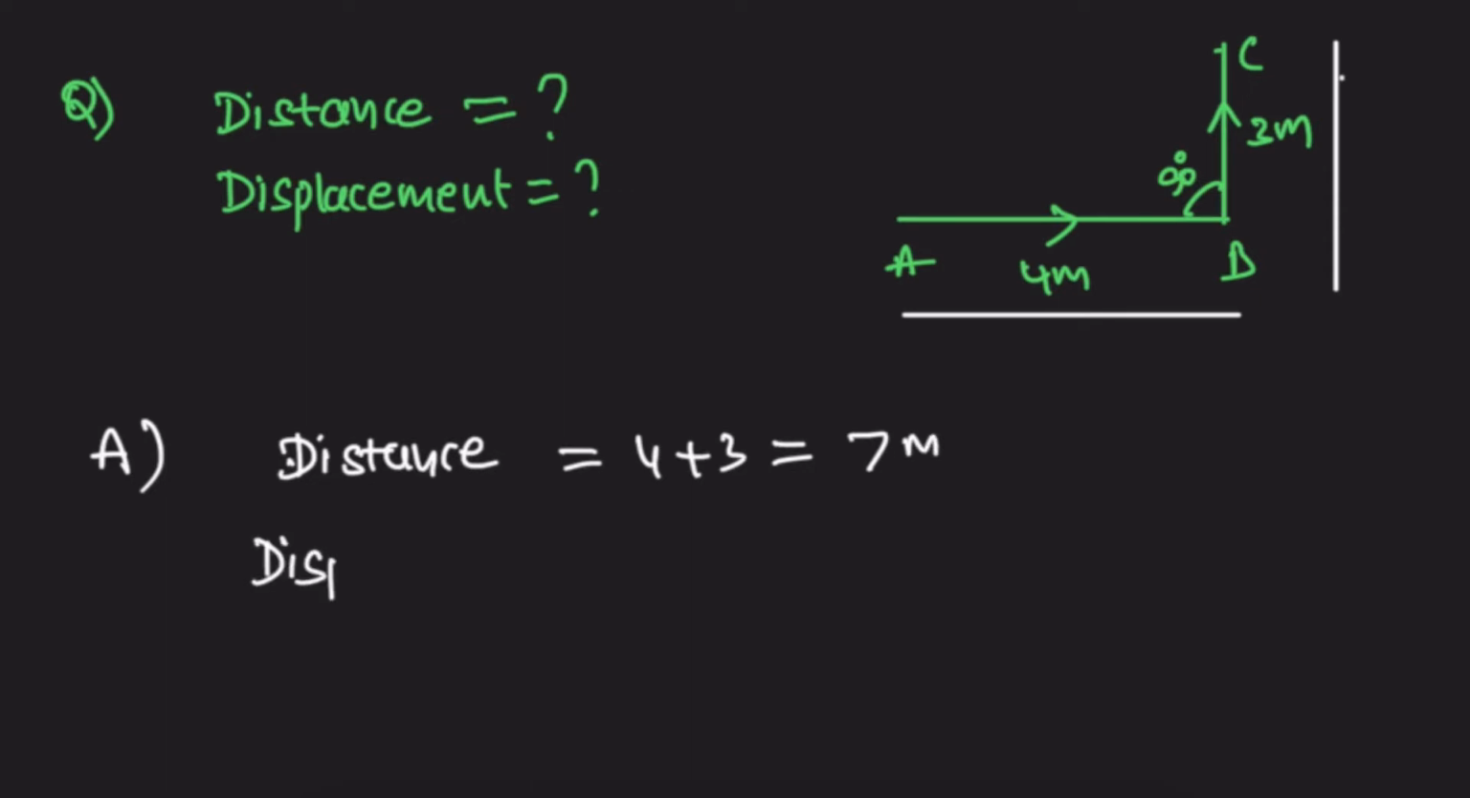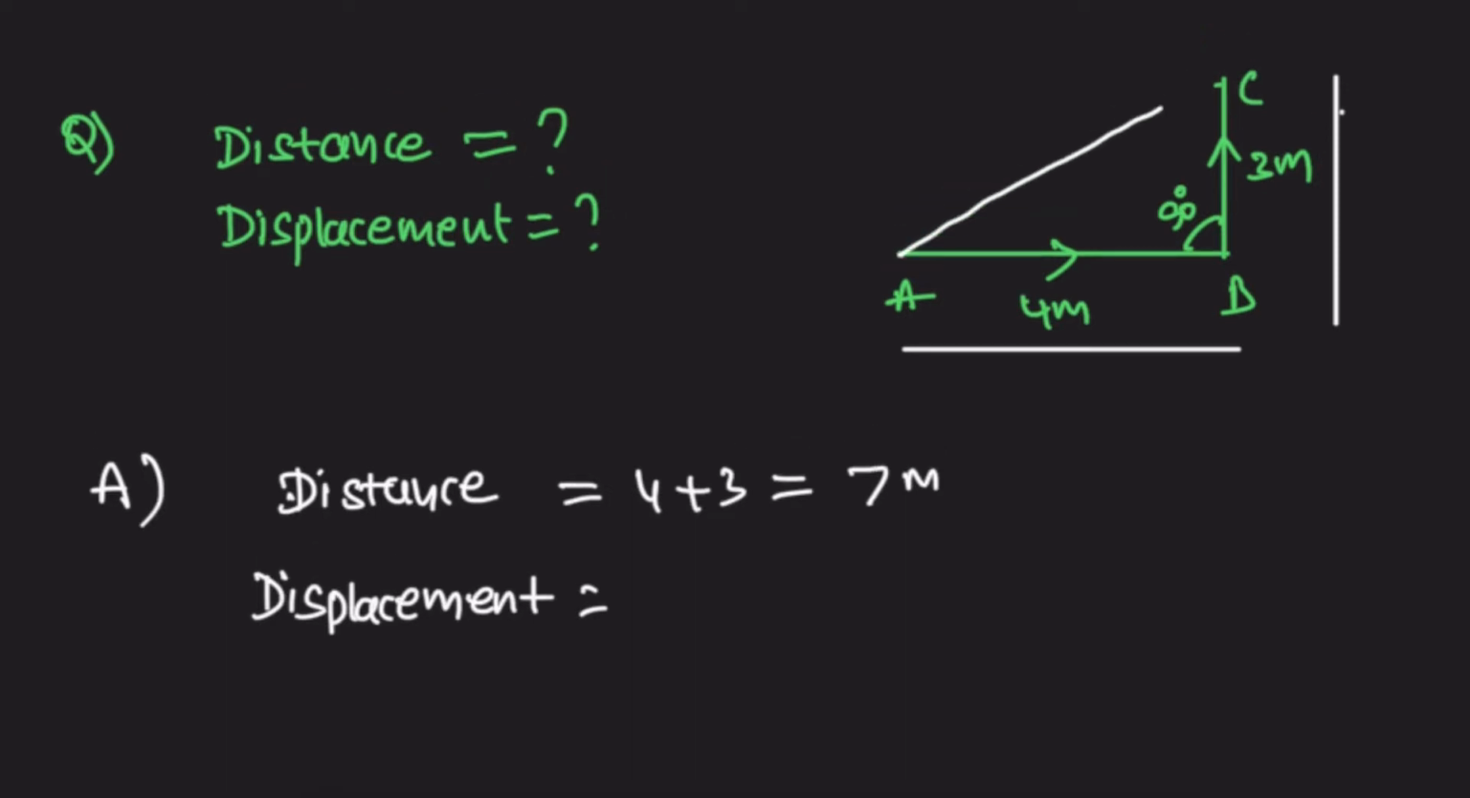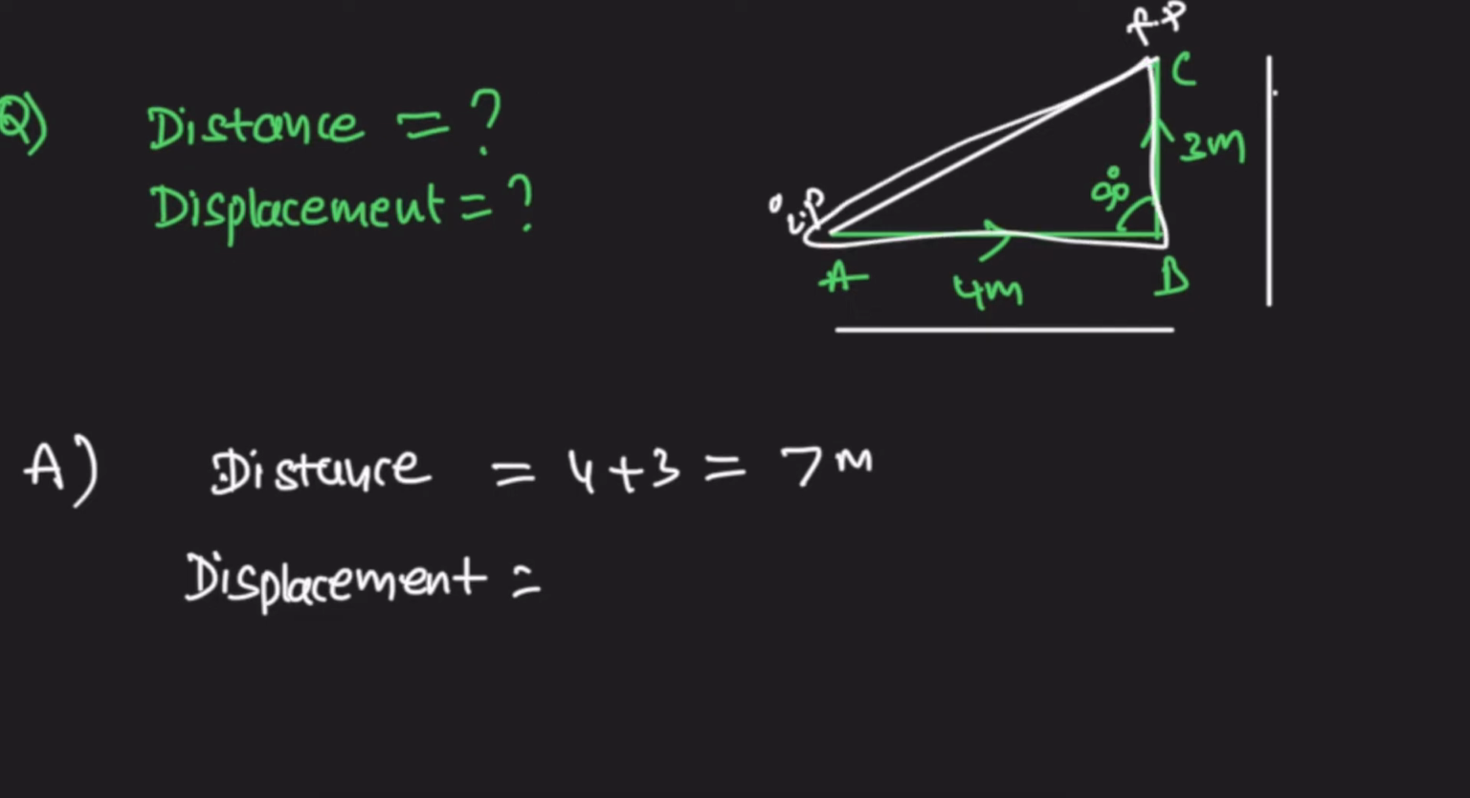Now what is the displacement? Displacement is a vector quantity, so it has a direction. So I draw a straight line from A to C. Here A is the initial point and C is the final point. So I draw a straight line between the initial point and final point, that is the displacement. Look here, this triangle is a right angle triangle, and the side opposite the 90 degrees is the hypotenuse.